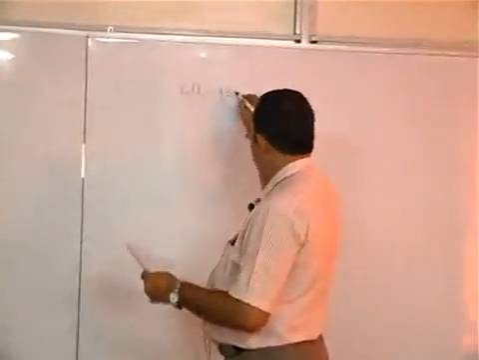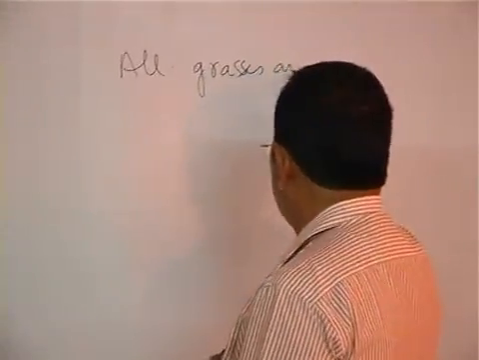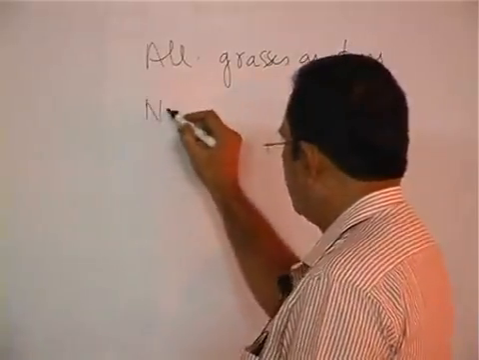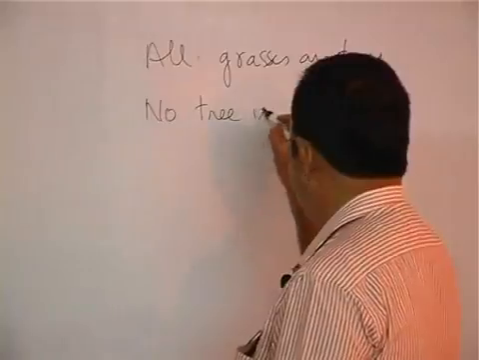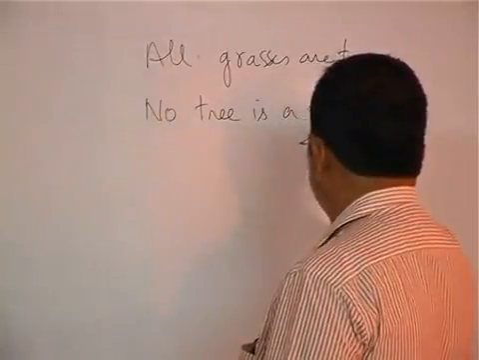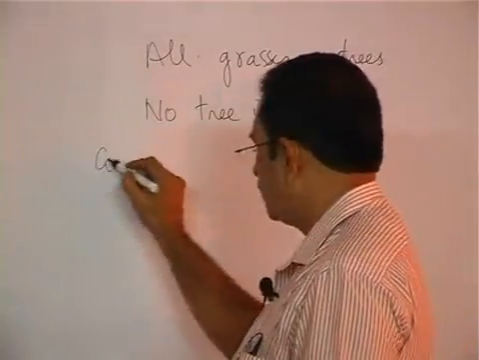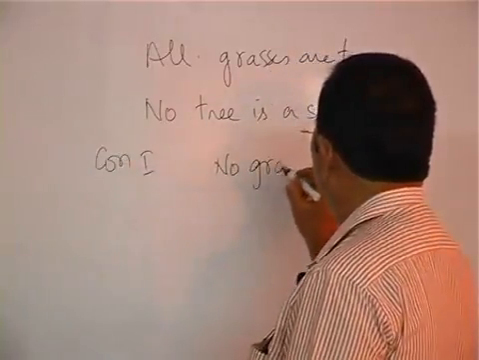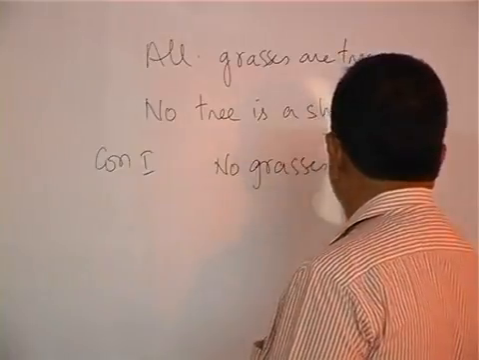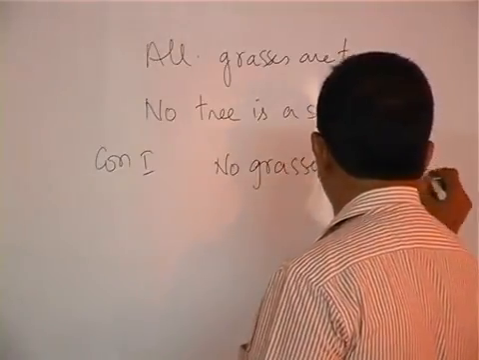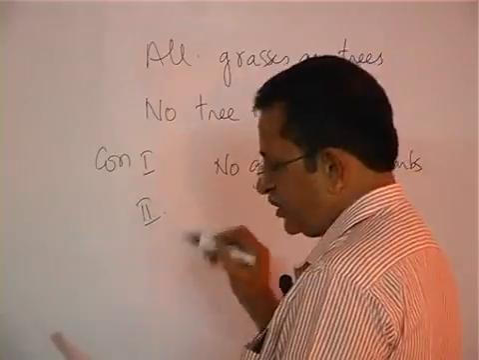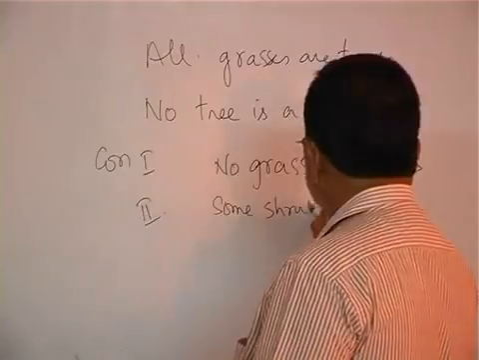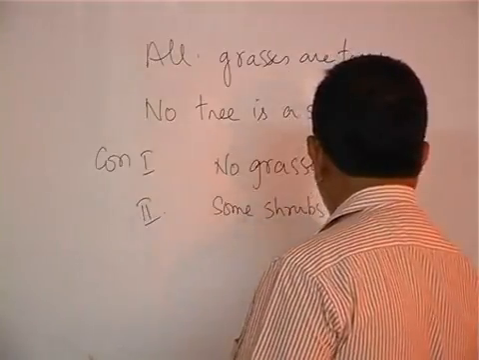All grasses are trees. No tree is a shrub. Conclusion 1: No grasses are shrubs. Conclusion number 2: Some shrubs are grasses.